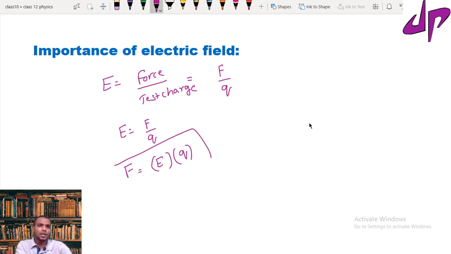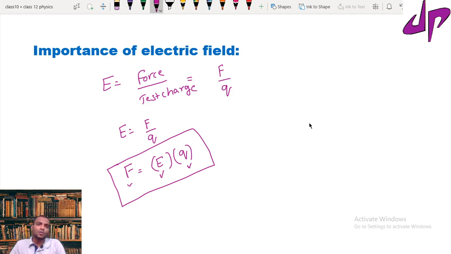So this is another formula to calculate the force. If you know the electric field and the test charge, it is easy to calculate the force because of the source charge. So that is the importance of the electric field.